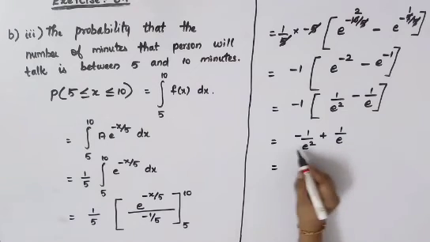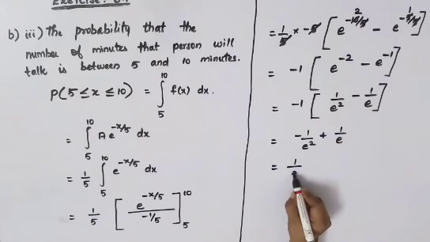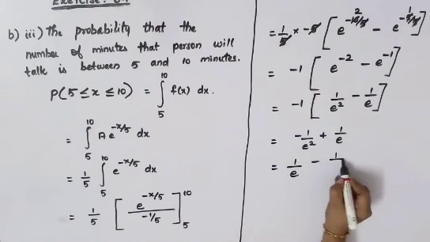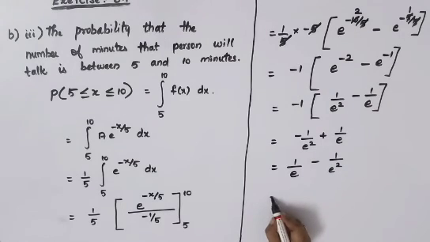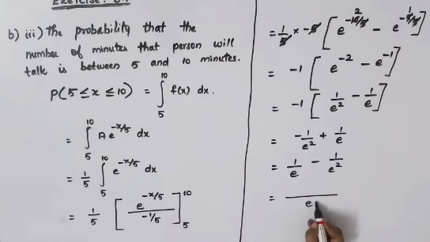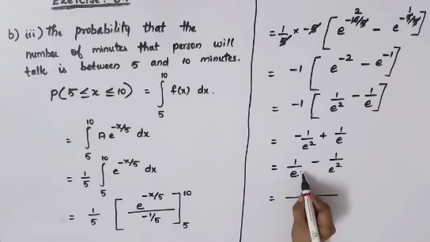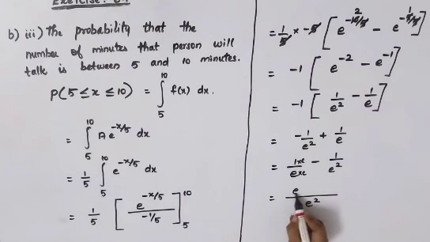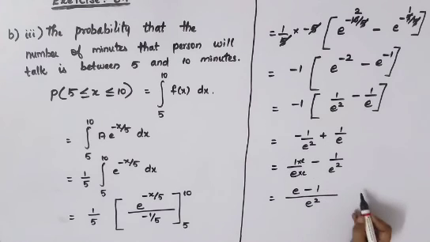Now take a positive term to the first one, that is 1 by e minus 1 by e square. Now going to your LCM, your LCM will be e square. So this has to be multiplied by e and here also by e. So you will get e minus 1. So this is the answer for your B part, third subdivision. Therefore altogether this is the answer for 9th question.